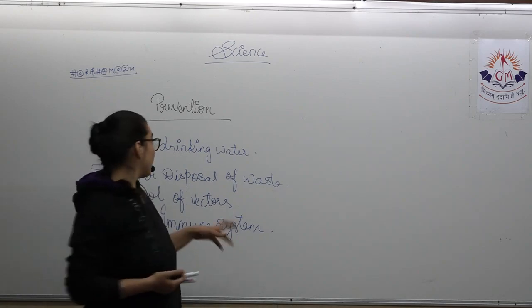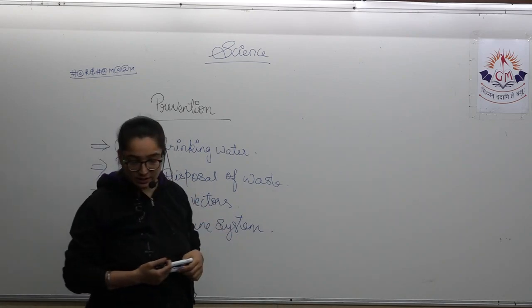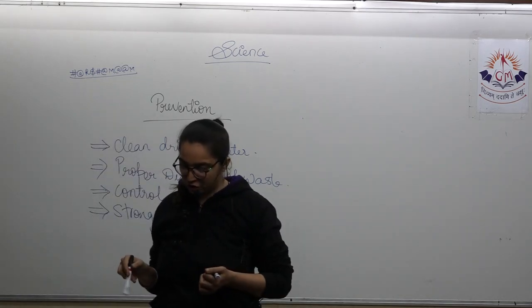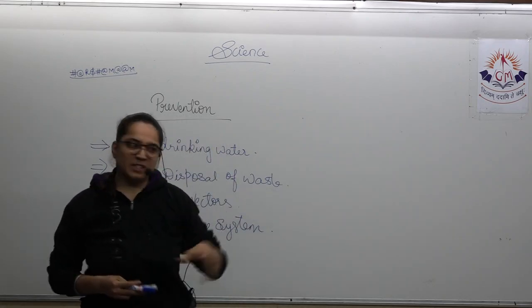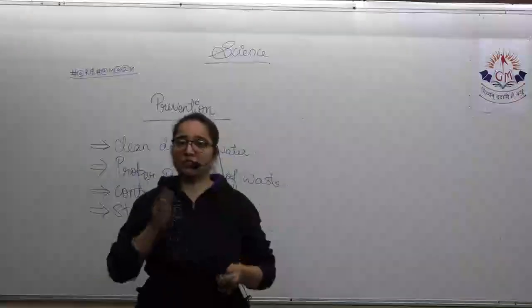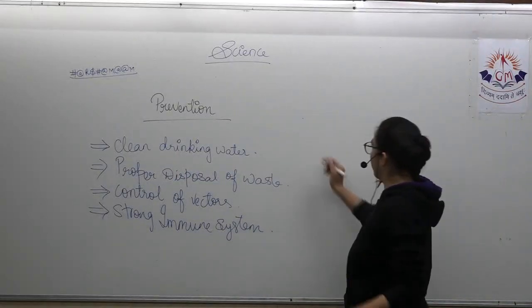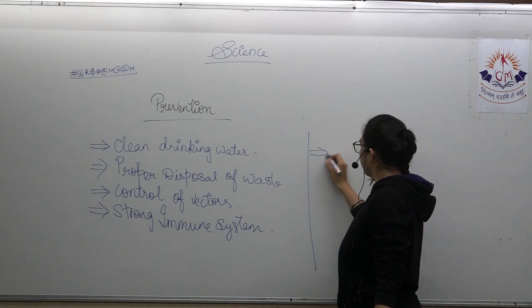The next way to prevent the disease: these are the general preventive measures. Then you have specific preventive measures. Specifically, how can the disease be reduced? The very specific way, the first one, is by immunization.